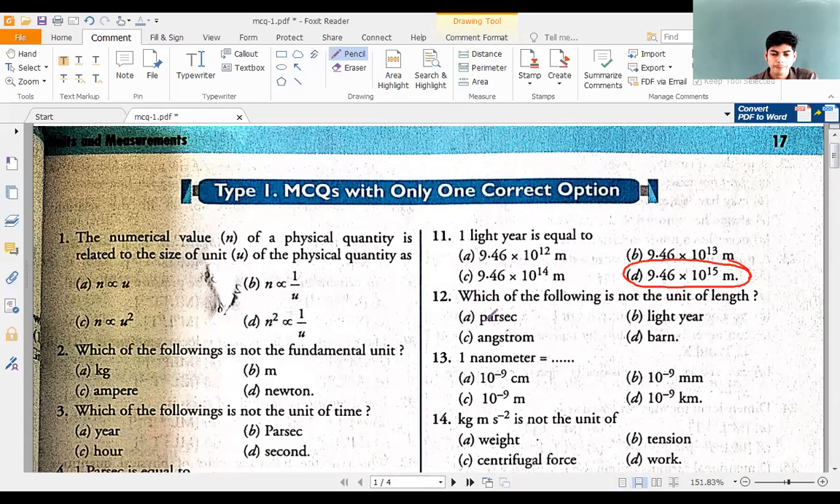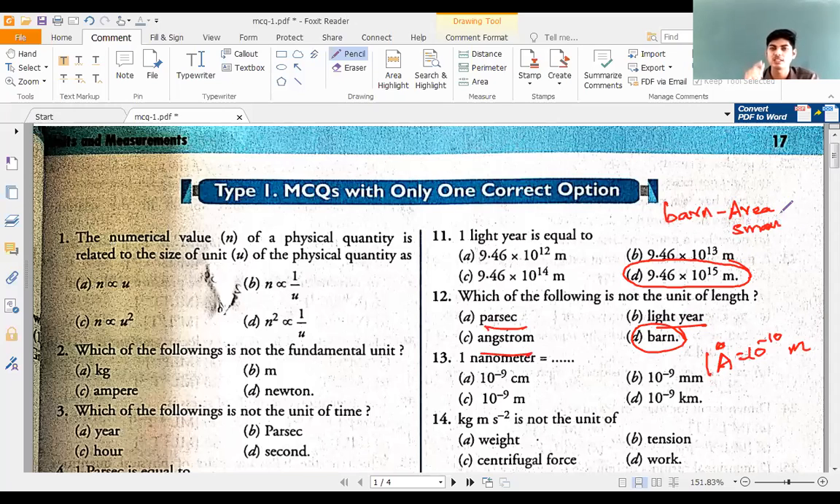Parsec is unit of length. Light year is unit of length. Angstrom is also unit of length. 1 angstrom is equal to 10 to the power of minus 10 meter. Remember this. ಇನ್ನೊಂದು barn ಅಂತ ಹೇಳಿ ಒಂದು ಯೂನಿಟ್ ಅದು ನೋಡ್ರಿ. Barn ಅನ್ನೋದು actually it's the unit of very small area. Barn is the practical unit used for measuring very small areas.